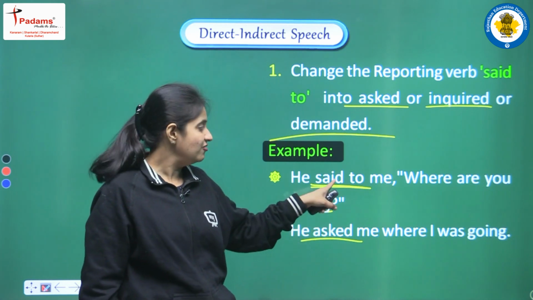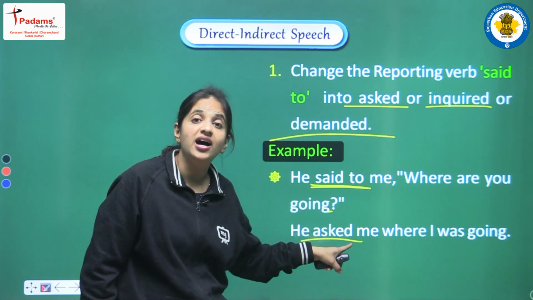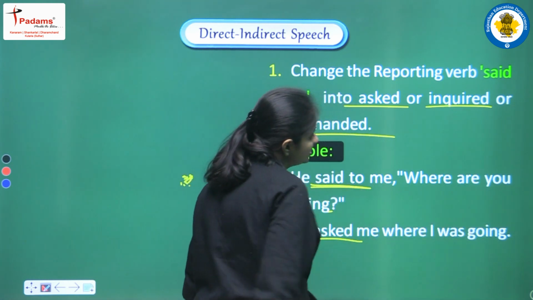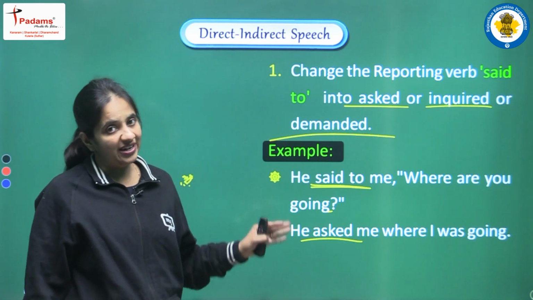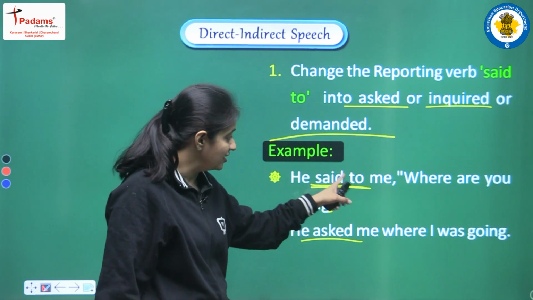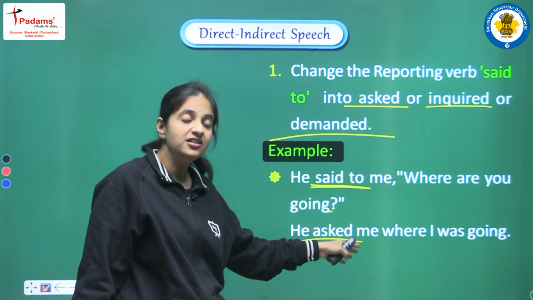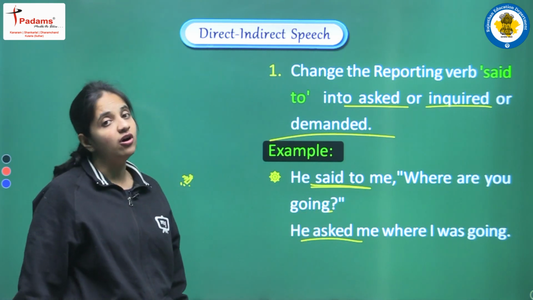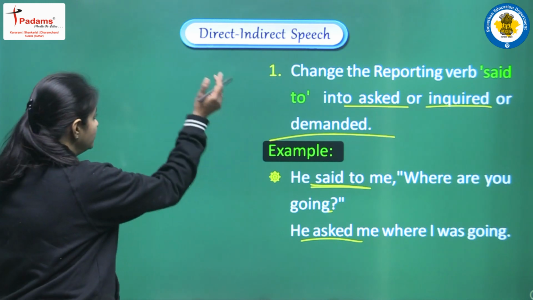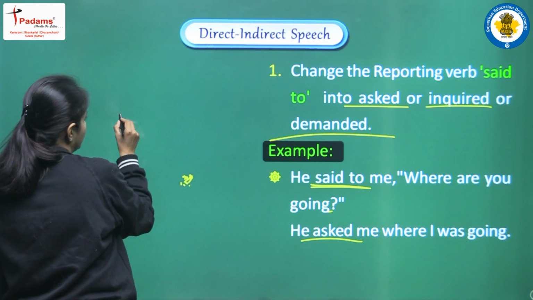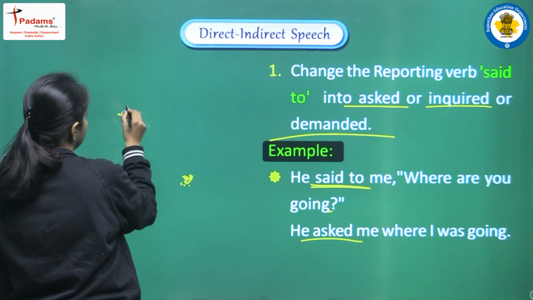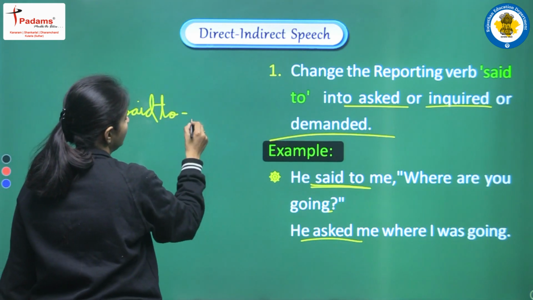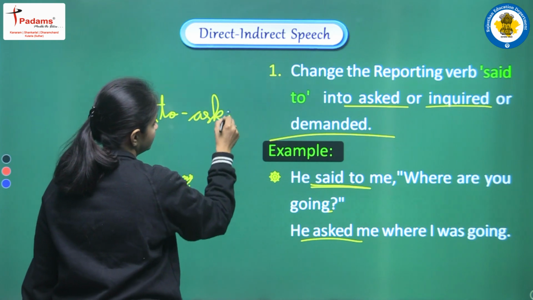Next, the other rules we will study further. Right now just understand that said to will be changed into asked. So the complete sentence is, he asked me where I was going. And students, again I am saying this, that if we have said to, it will be changed into asked.